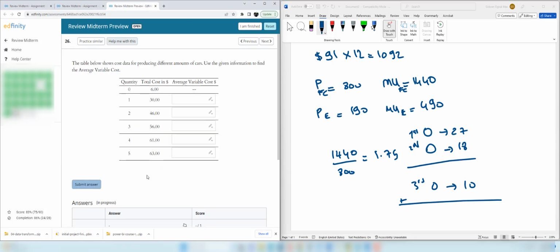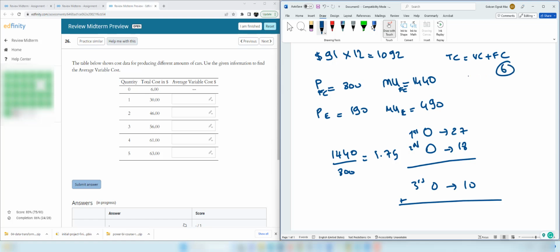Question 26. The table below shows cost data for producing different amounts of cars. Use the given information to find the average variable cost. So here we know that total cost is the sum of variable cost plus fixed cost. Let me write it here so you can see it. Total cost is variable cost plus fixed cost. And we know that fixed cost is $6.